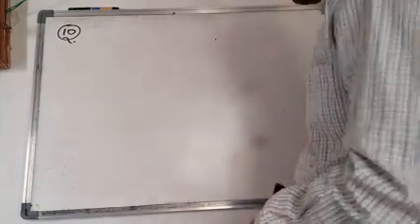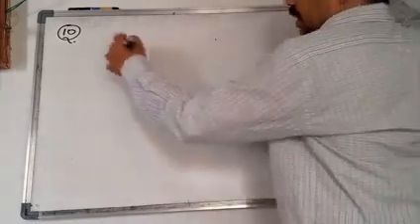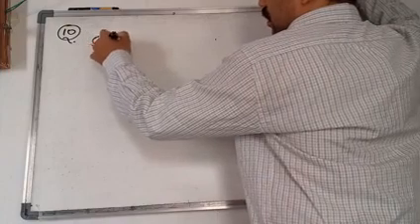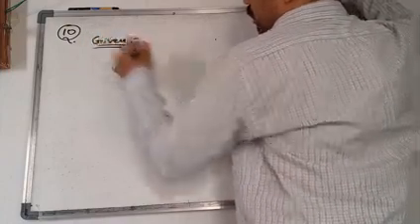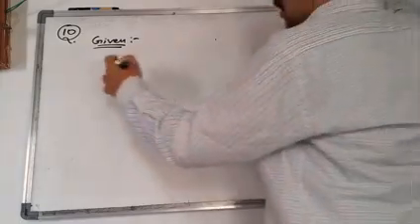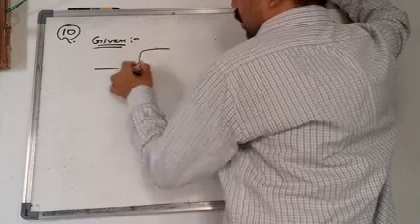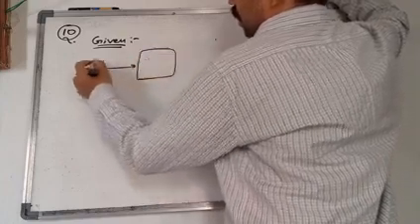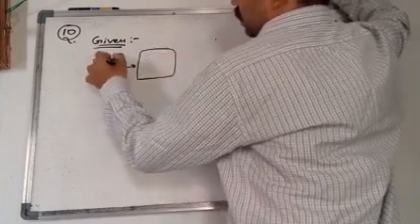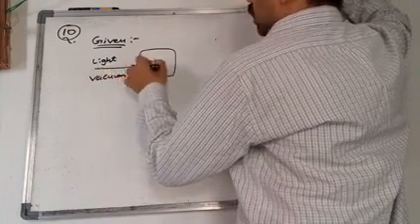Here the medium is a dielectric medium he has given. So let us write the given data. First of all, the light is traveling from vacuum to a dielectric medium.